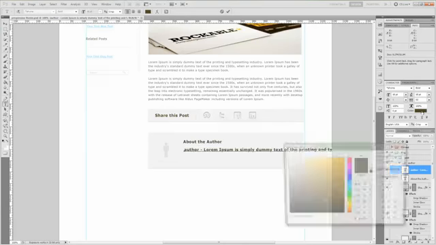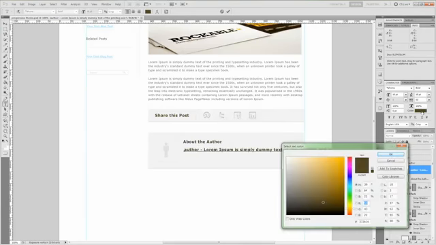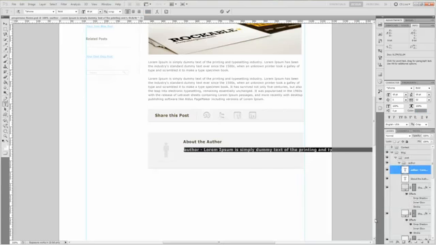The color of this text here is going to change to 7E7D7D. It's going to go to regular. We want to set it to Verdana, and the size we'll set to 12 points. Now for the name of the author, we'll make it bold, to let it stand out just a little bit.